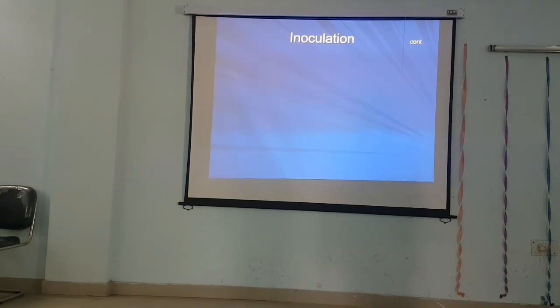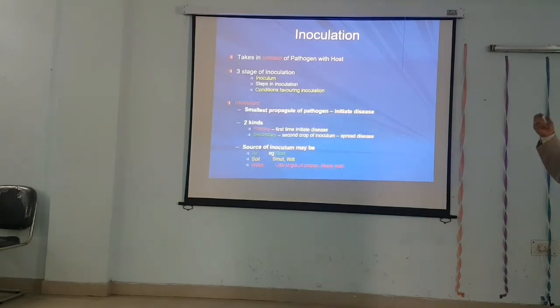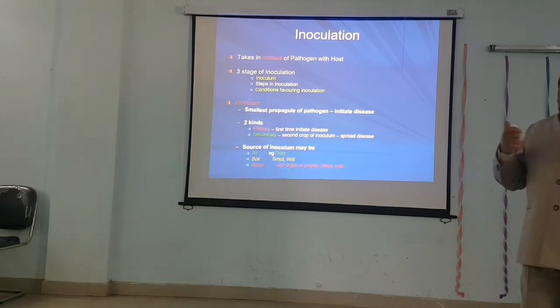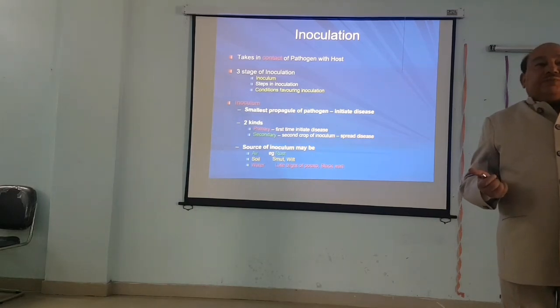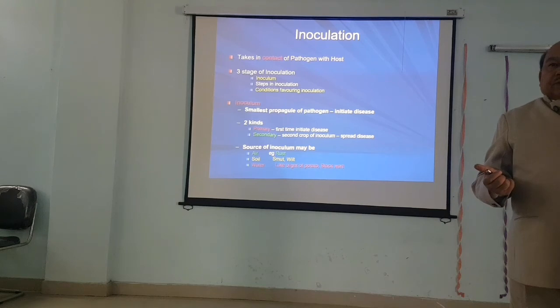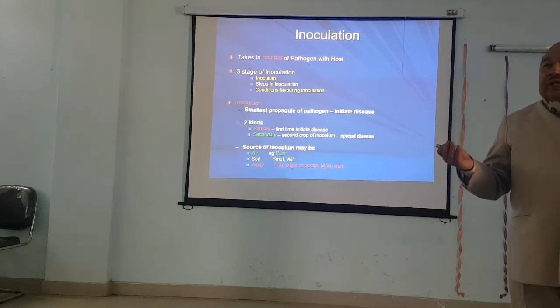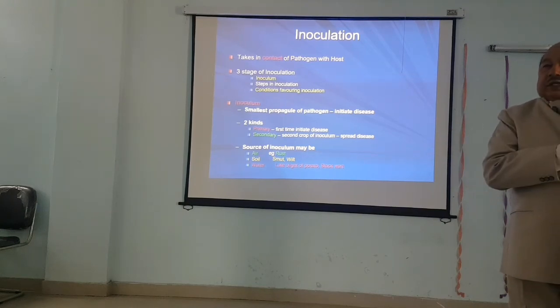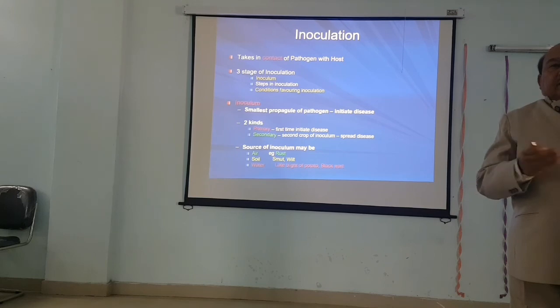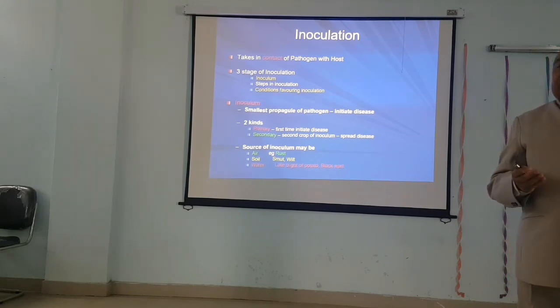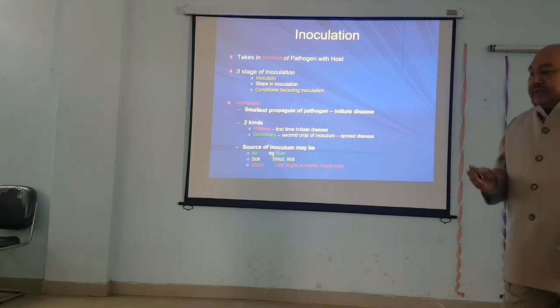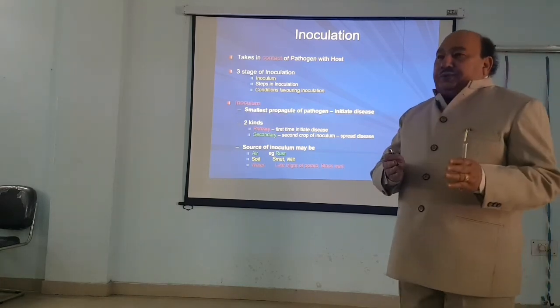The same environmental conditions which you have studied in the predisposing factors, like high wind velocity, are better for rust. The higher the wind velocity, the greater the movement of rust from an infected host to a healthy host. In the same way, environmental conditions are required for inoculum also. It means that the inoculum has reached the host.